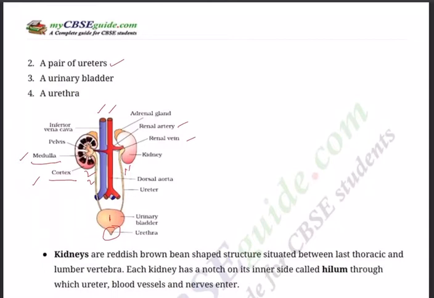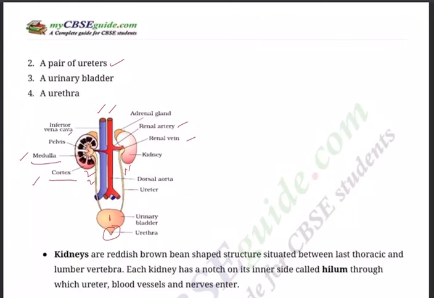Inside this, you have units of the excretory system, and those units are called nephrons. So nephrons will be present inside the medulla, and of course there is the pelvis. And both the kidneys, left and right, are not at the same height. You must have noticed that. Just ponder over why it is so.